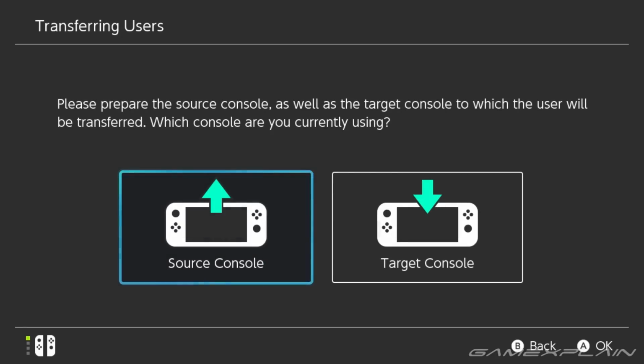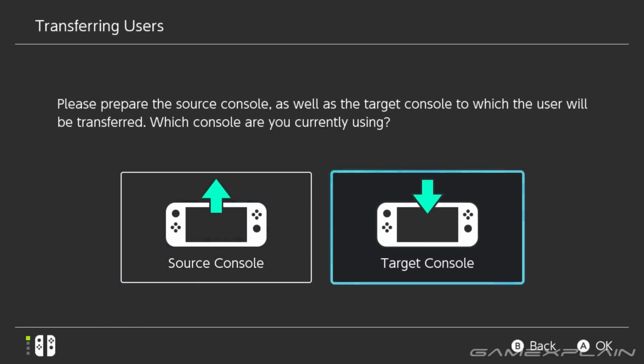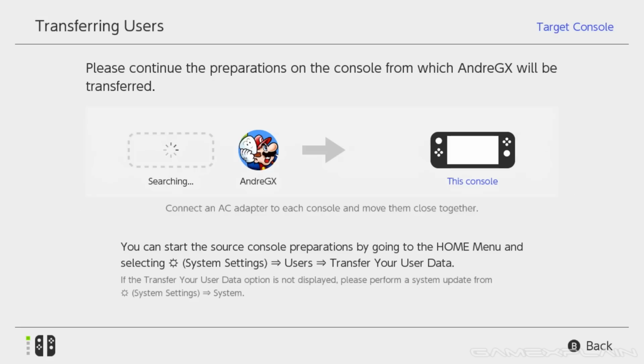On this screen, specify that this is the target console. You may also have to sign into the Nintendo account that is being transferred. Proceed until you see this screen, and now you can move over to your old Switch. But as I told everyone else, be sure the OLED stays powered on.